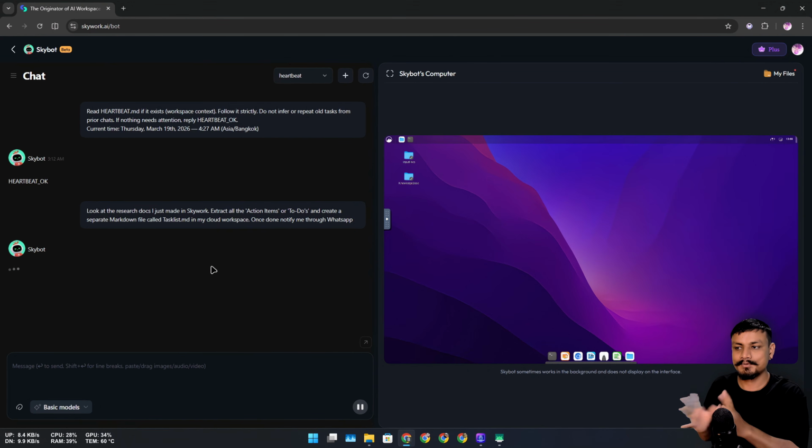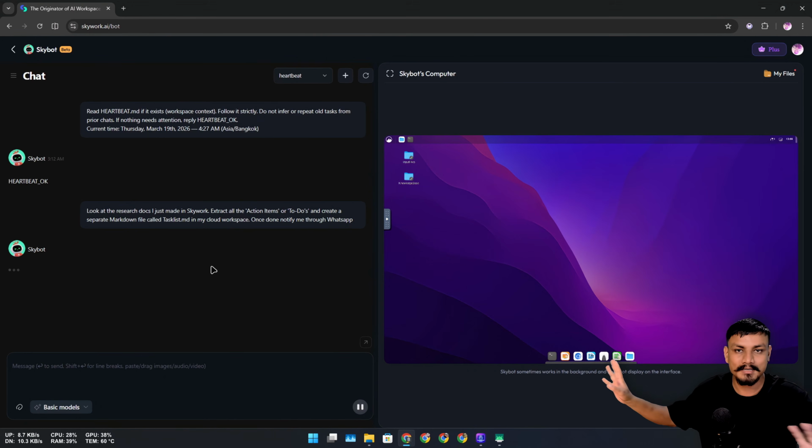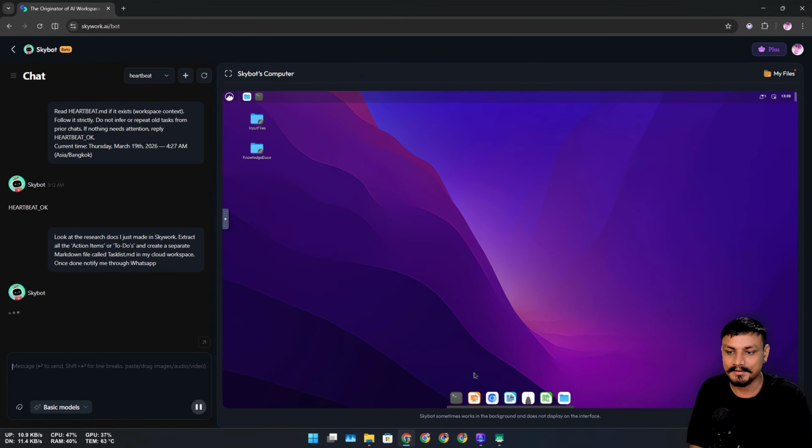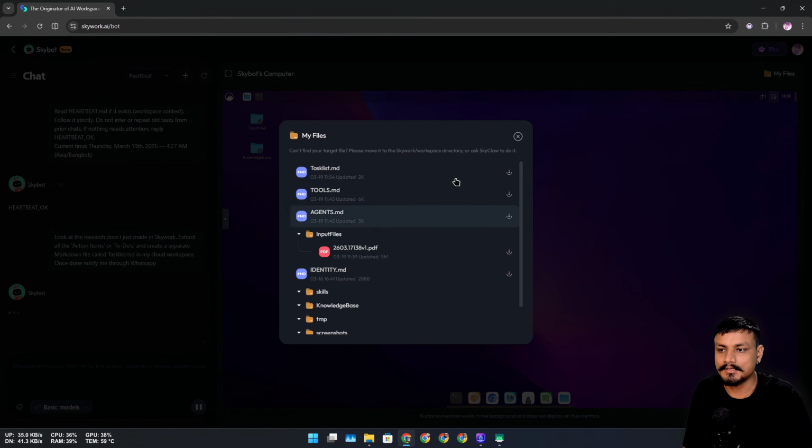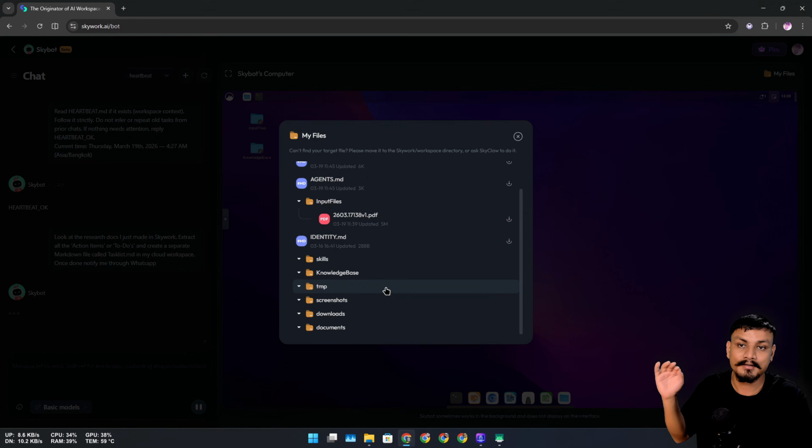Now, while it's doing its research, you can turn off your computer and go walk outside. It will still work because it's cloud native. It has its own computer on the cloud that you can actually see here. Okay, this is its computer. You can also interact with it and you can access all your files in here that you have uploaded or that Skybot has added, and you can also download them locally.